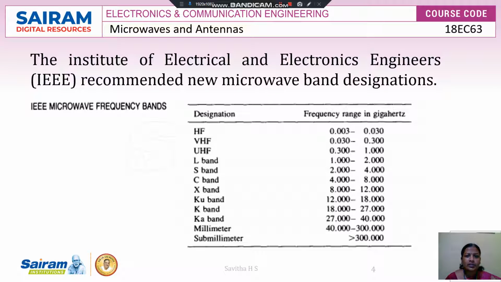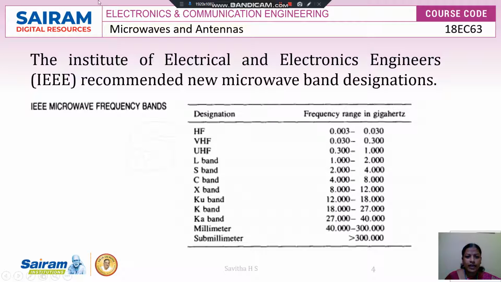Now you can see the IEEE, the Institute of Electrical and Electronics Engineers, recommended new microwave band designations. In the first column you can see the designation and in the second column the frequency range in gigahertz.